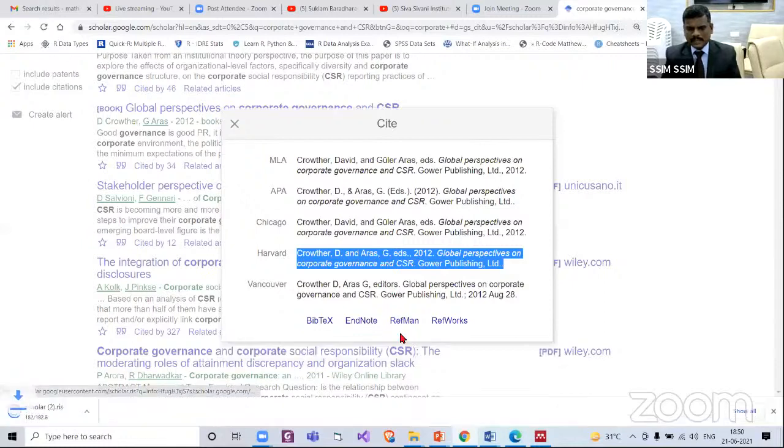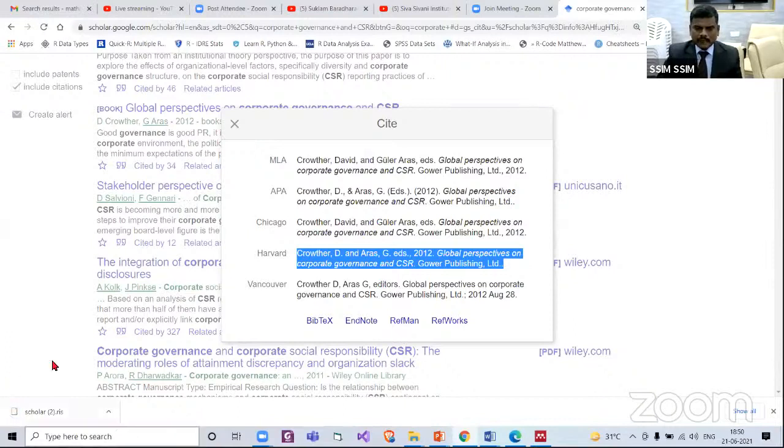Once you click it, a small file is downloaded here. The name of the file is scholar (2).RIS, Research Information Systems format. RIS format. It's a small file.